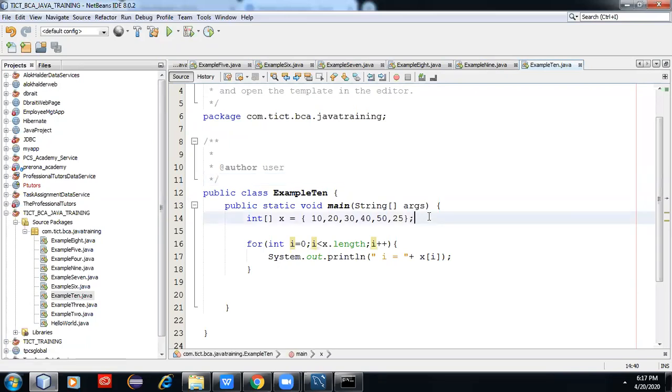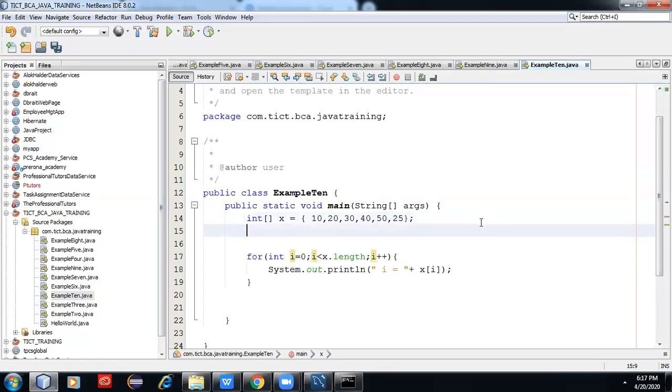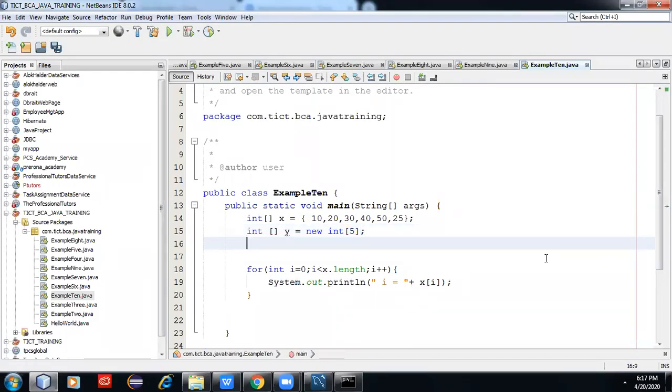Here we are declaring and initializing the array values, or we can create an array like this: int y equal to new.